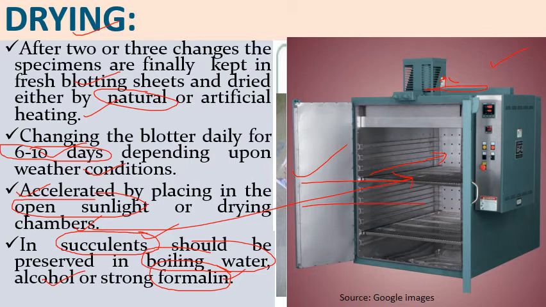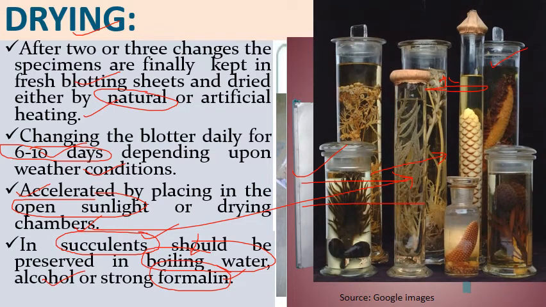So it involves the wet preservation of these fleshy plant parts. Like this, we can see certain specimens which are preserved in preservatives like formalin or alcohol. So these are various plant specimens which are preserved in liquid preservatives.